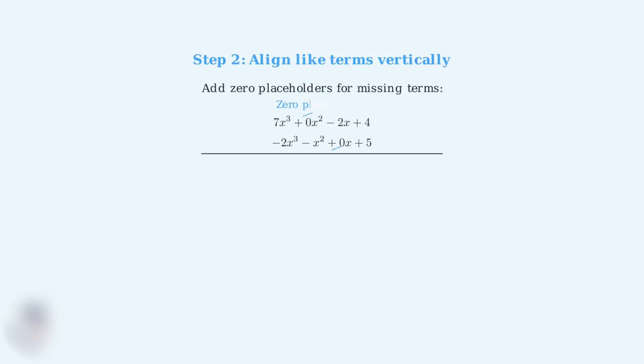Step 2. We arrange the polynomials vertically, aligning like terms in columns. Notice that we need to use 0 as a placeholder for missing terms to keep everything properly aligned. The 0 placeholders are crucial. They help us keep the x squared terms and x terms in their proper columns, preventing alignment errors that could lead to wrong answers.